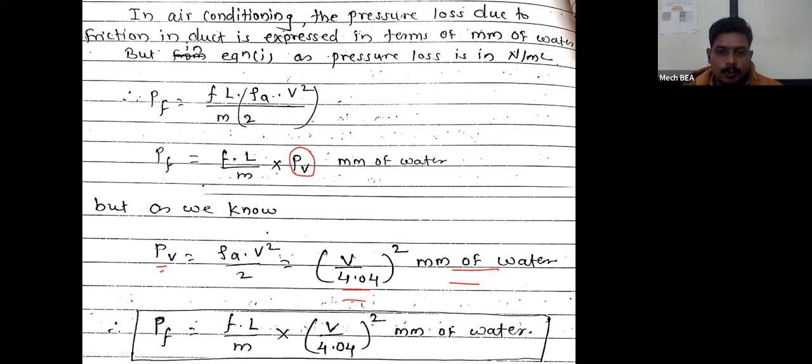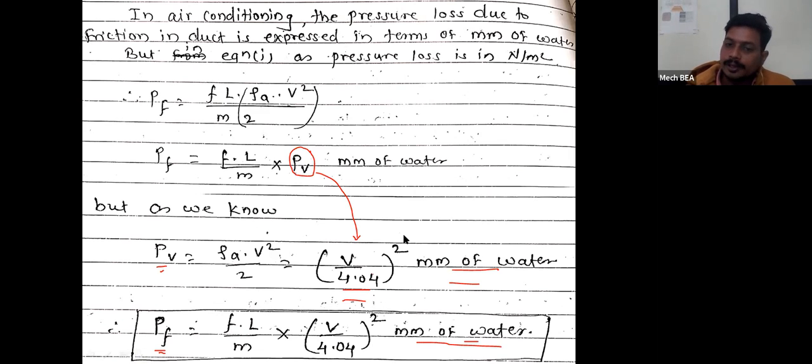So if I put the value of PV as (V upon 4.04) whole square, which we derived in the previous derivation, I will get the equation for loss of pressure because of friction: Pf is equal to fL upon m into (V upon 4.04) whole square, and that value will be in terms of mm of water.